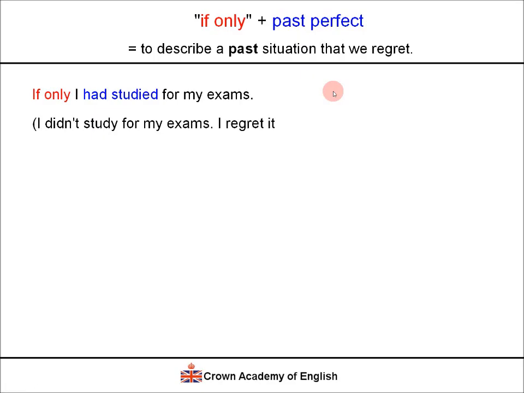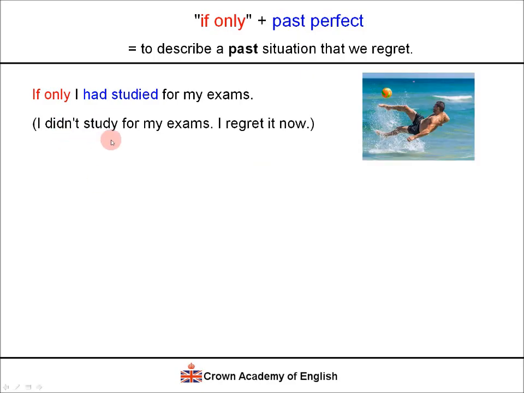So this means, in fact, I didn't study for my exams and I regret it now, because I failed my exams. And this is a photograph of me or somebody playing football on the beach instead of studying.